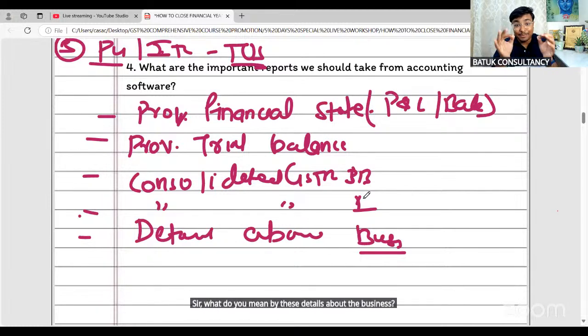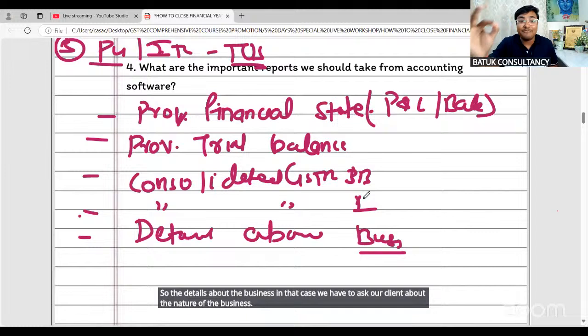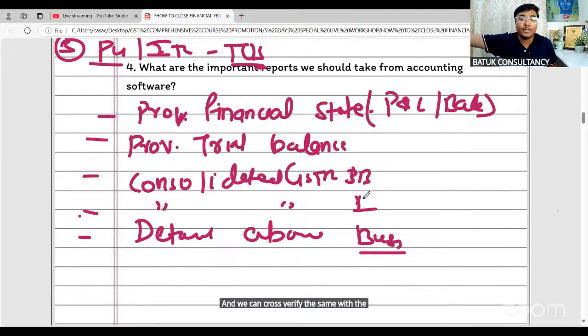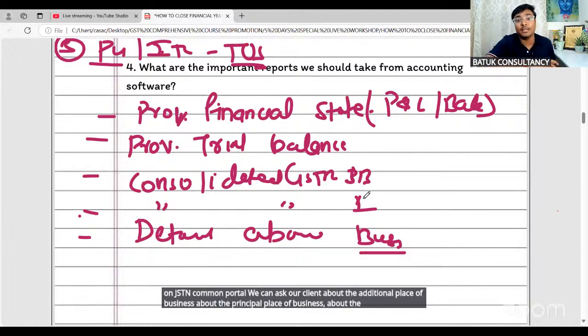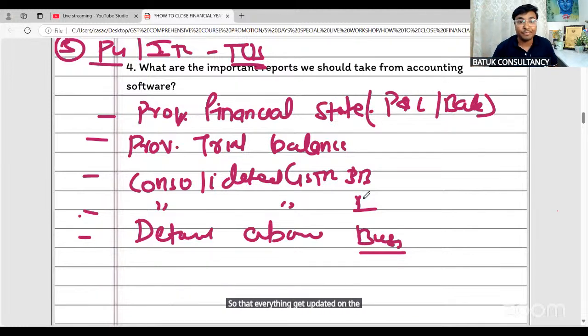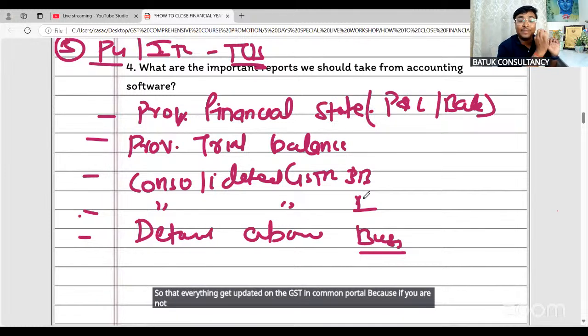So for the details about the business, we have to ask our client about the nature of the business, and we can cross verify the same with the HSN and SAC code mentioned on the GSTN common portal. We can ask our client about the additional place of business, the principal place of business, the change in partner, proprietor, director, the change in mobile number and mail ID, so that everything gets updated on the GSTN common portal. Because if you do not update within a specified time, there is a penalty of 50,000 rupees.